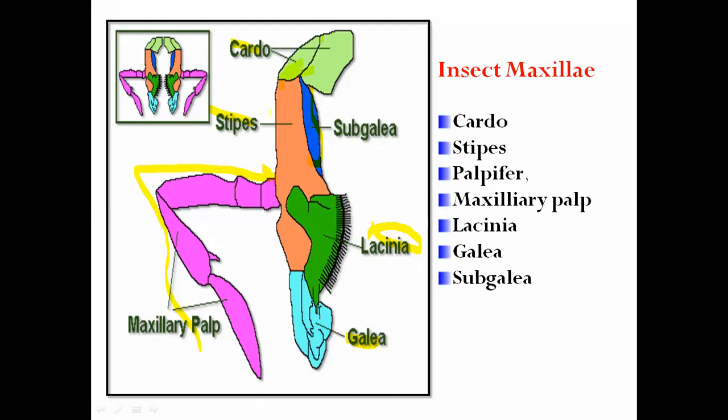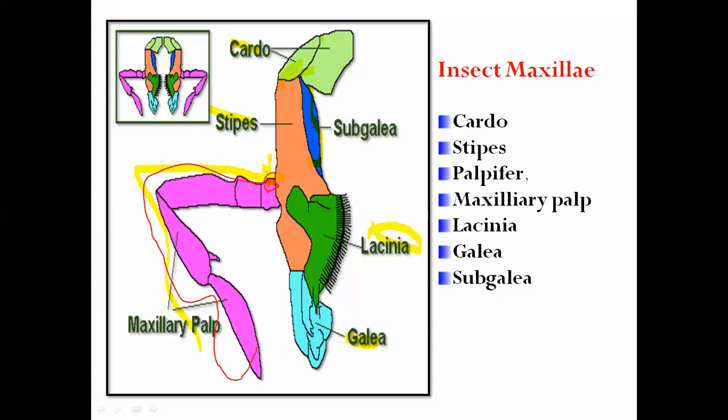Now palpifer, यामध्ये जो palpifer असतो हा, this is part of the palpifer. Here, this palpifer is a small lateral sclerite. या ठिकाणी small lateral sclerite, that is called the palpifer. It is a small lateral sclerite on the stipe region, to which the maxillary palp is attached. Here actually the whole maxillary palp is attached to this palpifer.